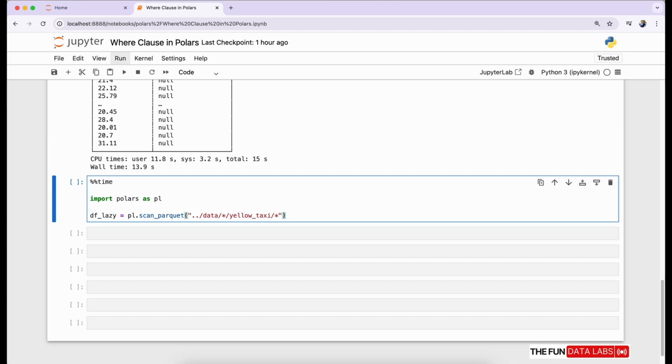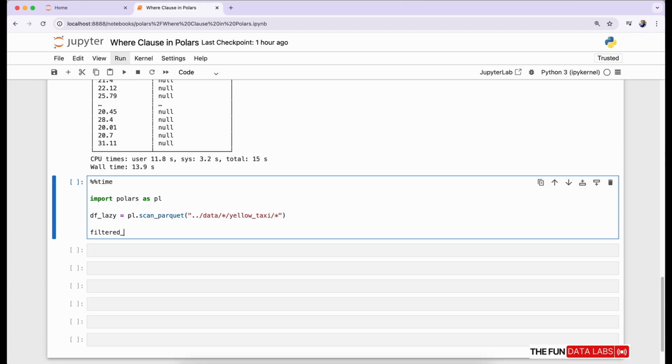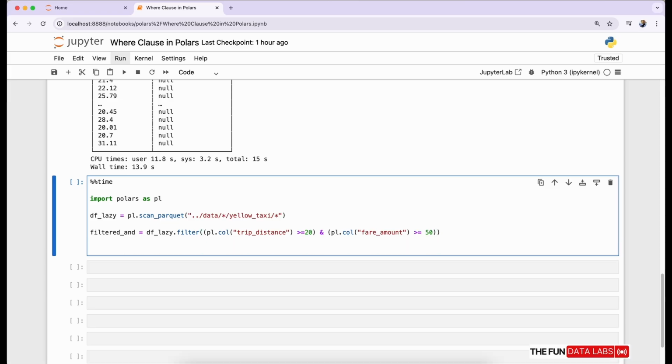We are using data from 2010 to 2022, yellow taxi data, so we are using a wildcard star in the year and month sections. Next we can use filter on the df lazy variable, and we can provide pl.col with our column: trip distance greater than or equal to 20 and fare amount greater than 50. This will filter out our column with values greater than 20.